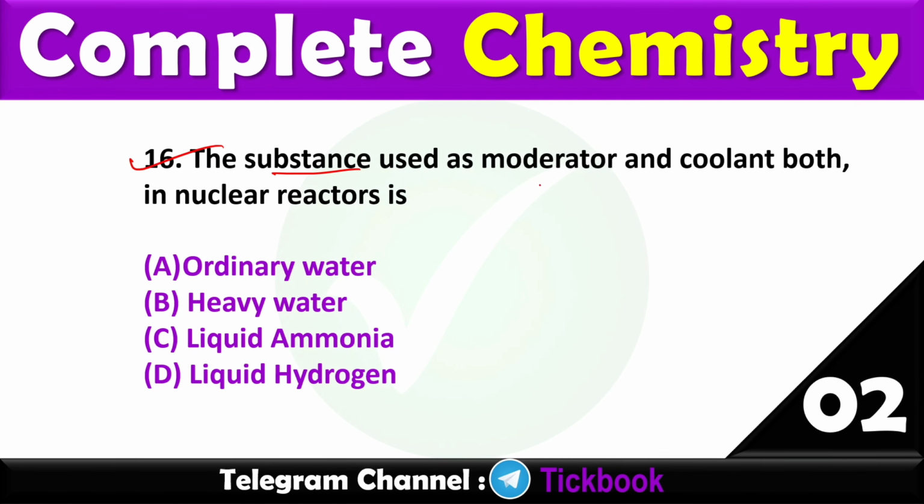The substance used as moderator and coolant both in nuclear reactor is? Option number B is the right answer, heavy water. Chemical formula D2O.